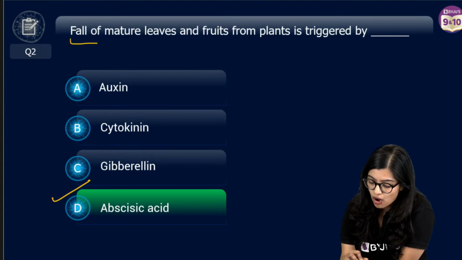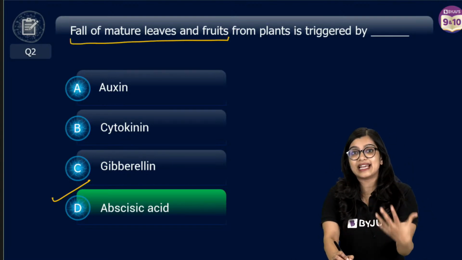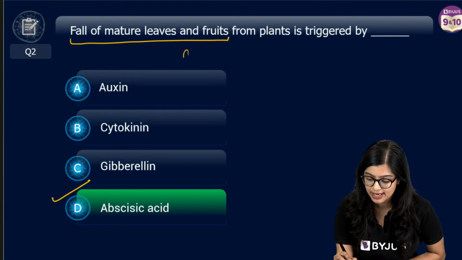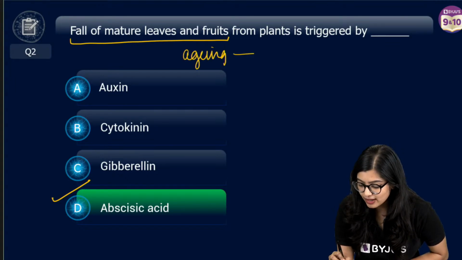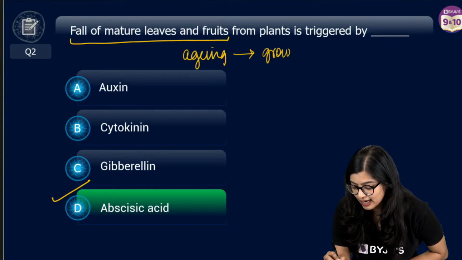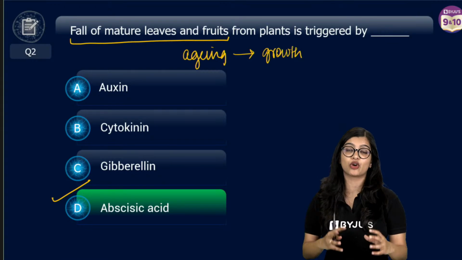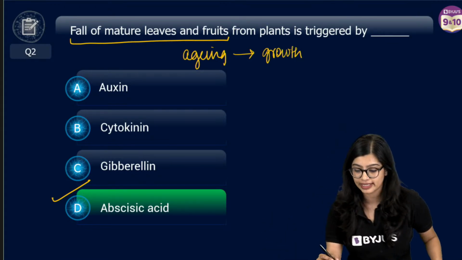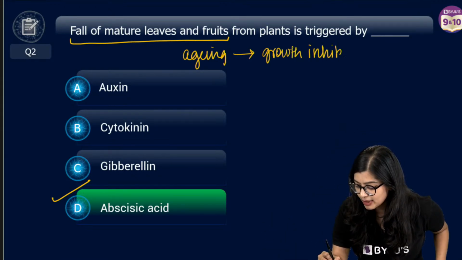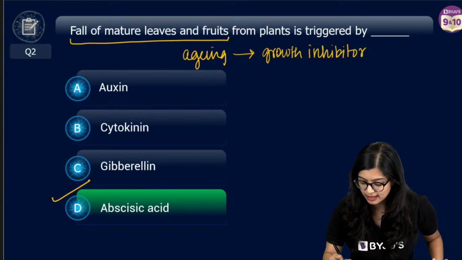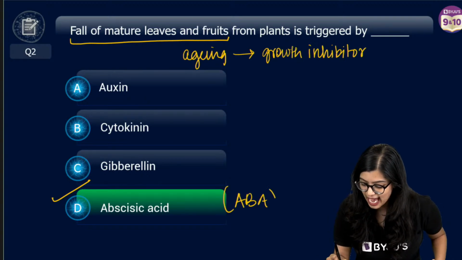When you talk about the fall of mature leaves, this is senescence and aging that is happening. And here this is a growth inhibitor, like all of you have told me. There is only one growth inhibitor hormone in the plant body, which is nothing but ABA or abscisic acid.